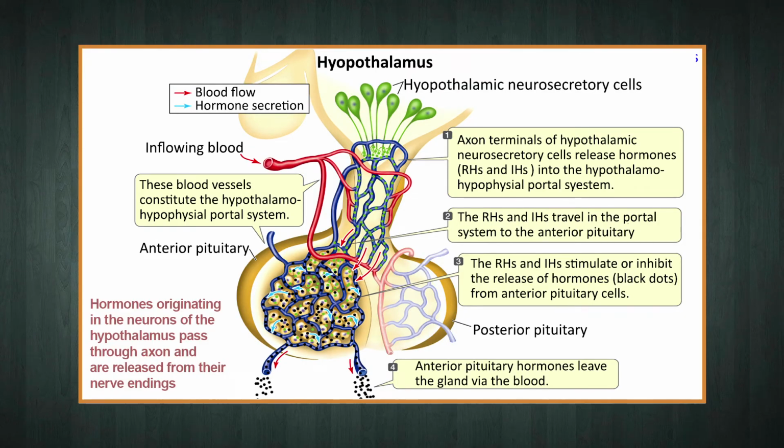This information is then integrated by the hypothalamus to generate chemical signals that relay the message onto the pituitary gland. The hormones originating in the neurons of the hypothalamus generally pass through axons and are released from their nerve endings. On reaching the pituitary gland through a portal circulatory system, these hormones regulate the functions of the anterior pituitary gland.